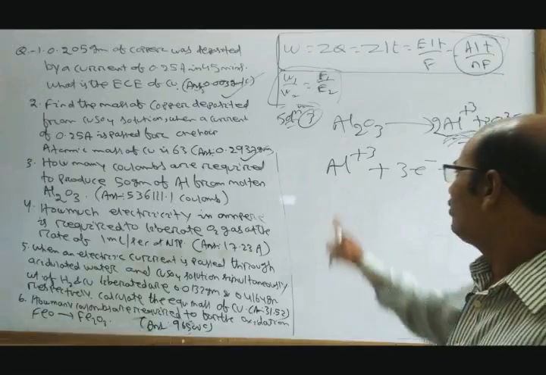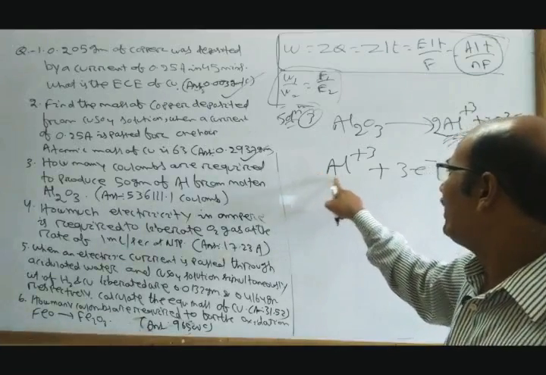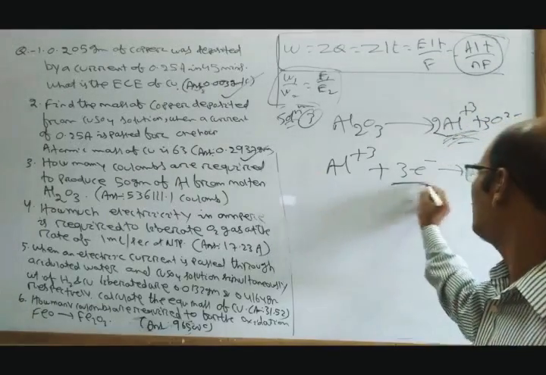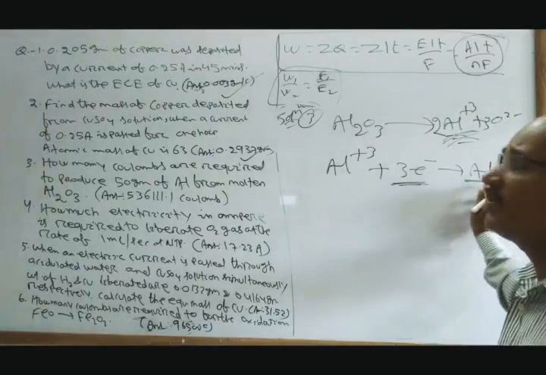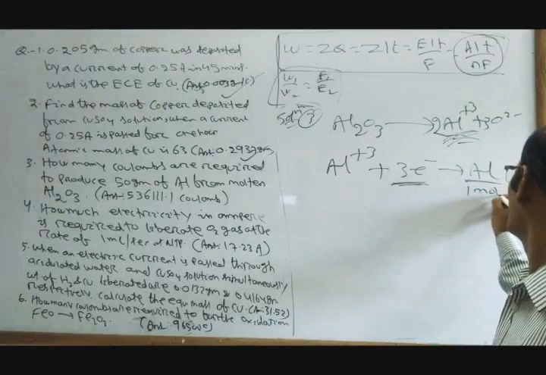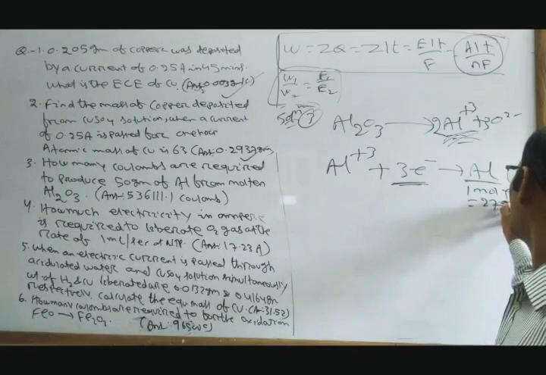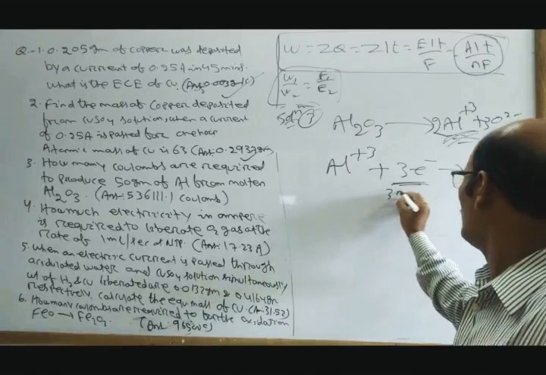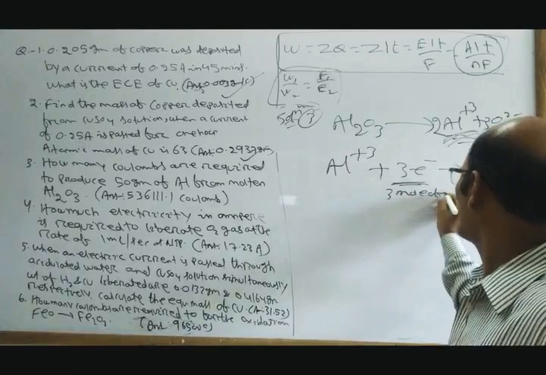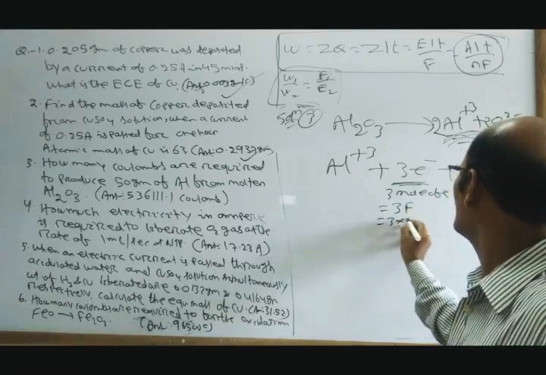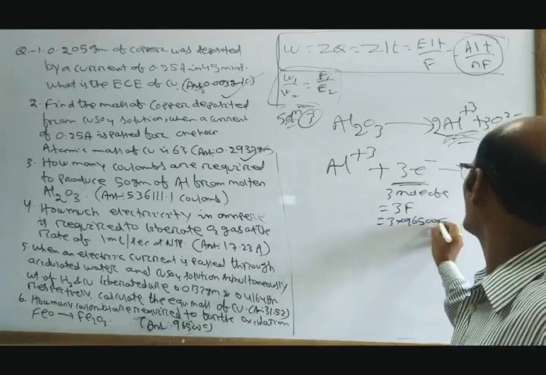Now 1 mole of Al3+ requires 3 moles of electrons to give 1 mole of aluminum, which is 27 gram. And 3 moles of electrons equal 3 Faraday, that is 3 into 96500 coulomb of electricity.